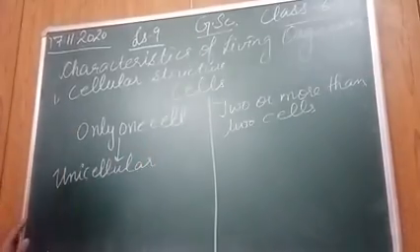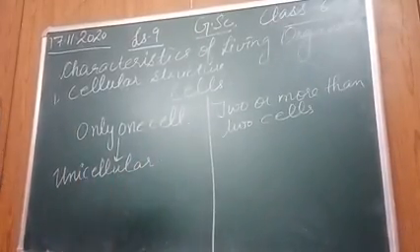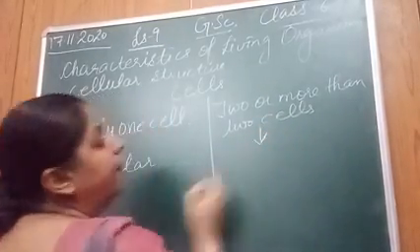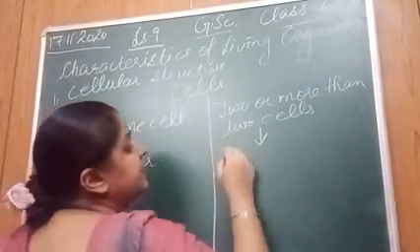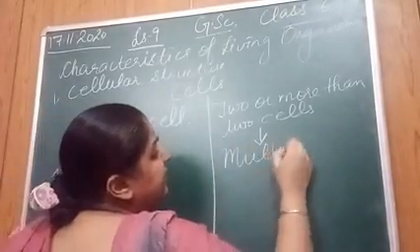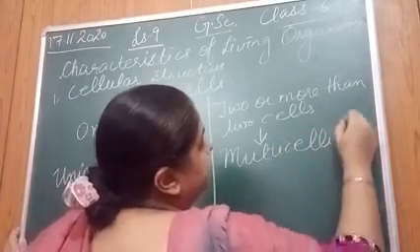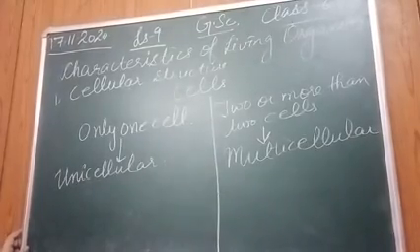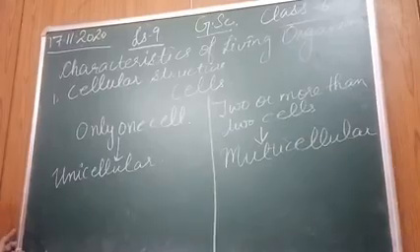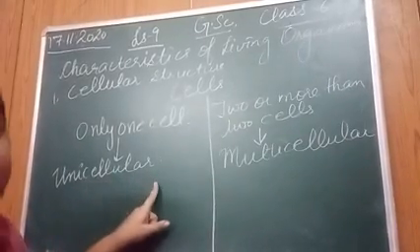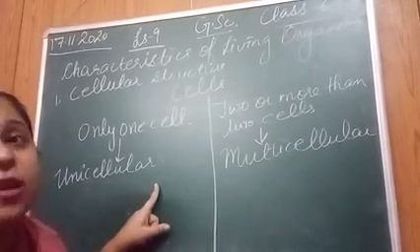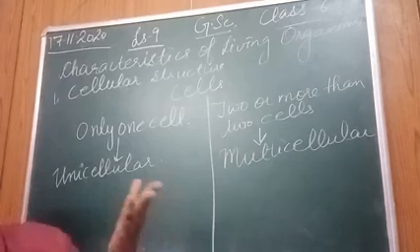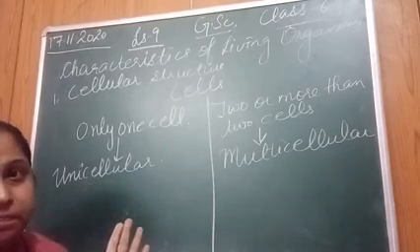What do we call them? Unicellular organisms. And the organisms which are made up of two or more than two cells are known as multicellular.